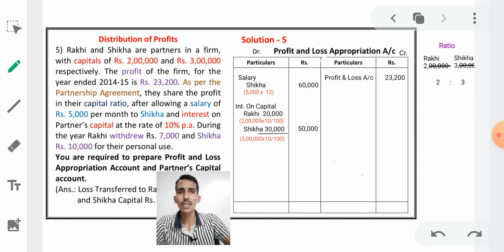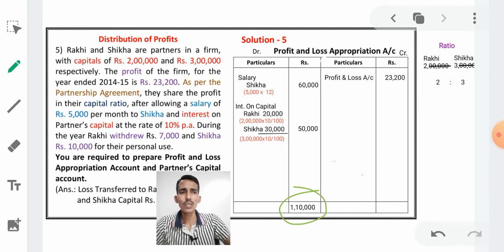See, after that you are required to prepare the profit and loss appropriation account and partners capital account. We will see only the profit and loss appropriation account, because it asks for 6 marks, right? Next, see here, all entries we have taken. Now we have to calculate which side is more. See, debit side 60,000 plus 50,000, 1,10,000, and credit side only 23,200. Therefore, we calculate first on the debit side.